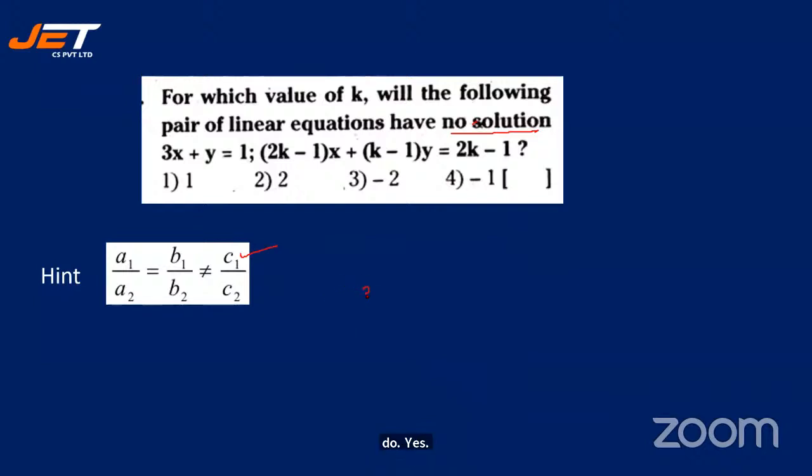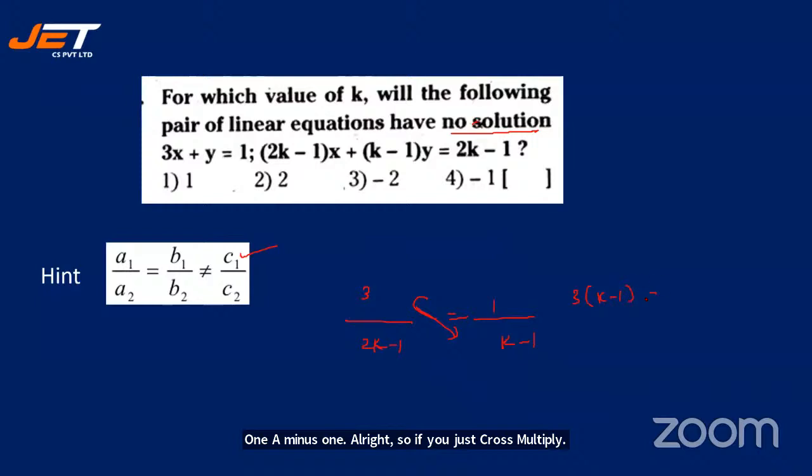It is 3 by 2K minus 1 is equal to 1 by K minus 1. If you just cross multiply, you will get 3 into K minus 1 is equal to 2K minus 1.